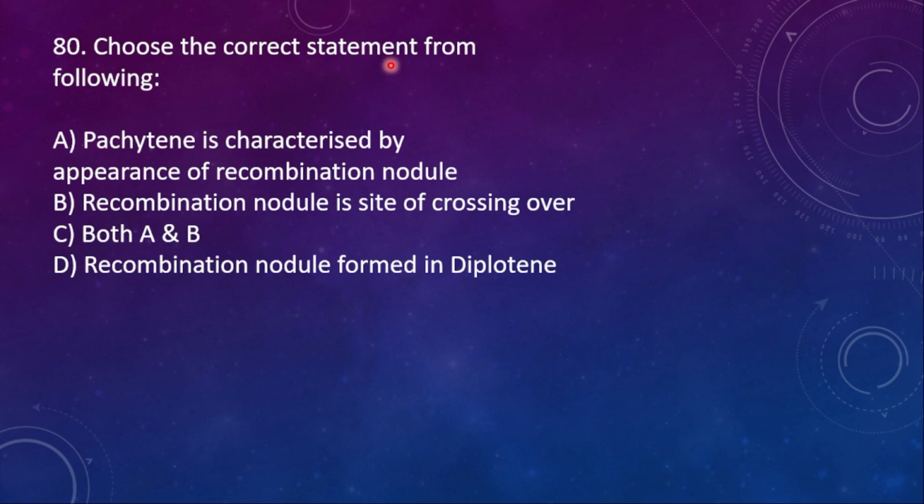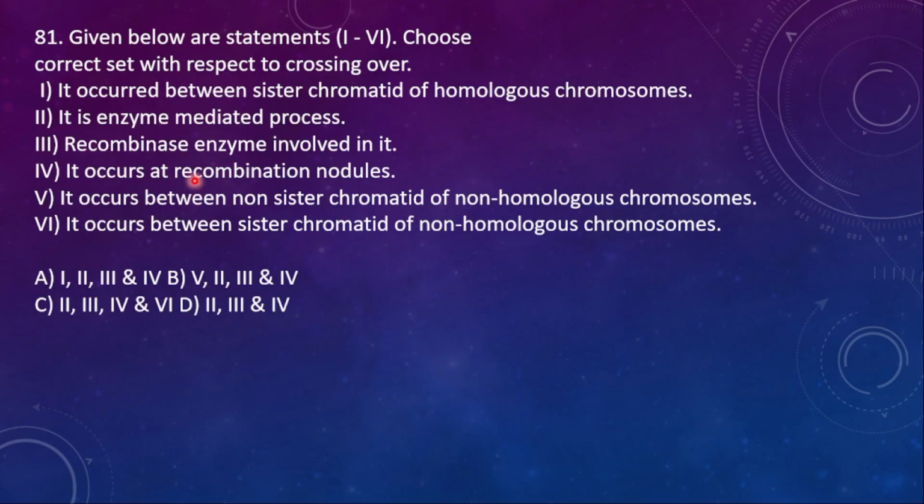80th question. Choose the correct statement from the following. A. Pachytene is characterized by appearance of recombination nodule. B. Recombination nodule is the site of crossing over. C. Both A and B. D. Recombination nodule formed in diplotene. So here the correct statement is C. Both A and B are correct.